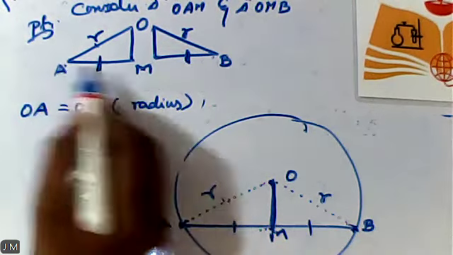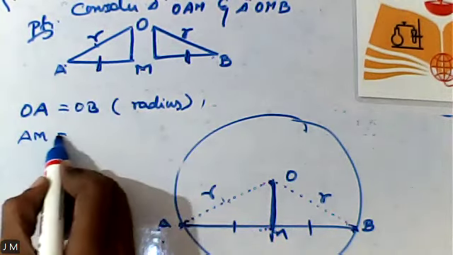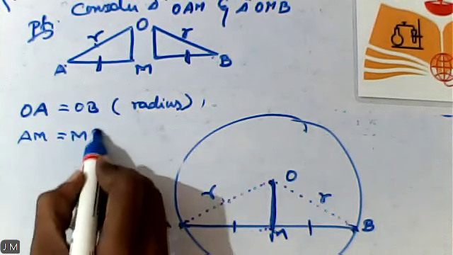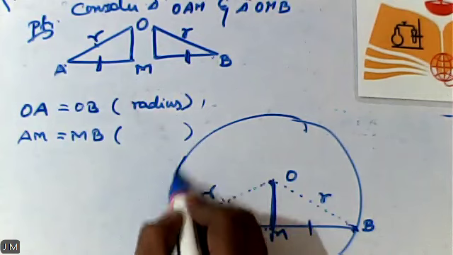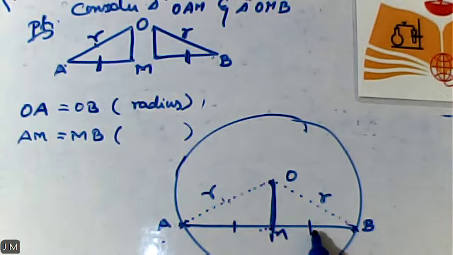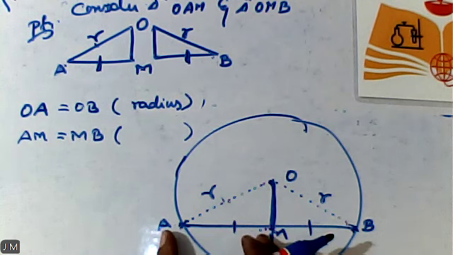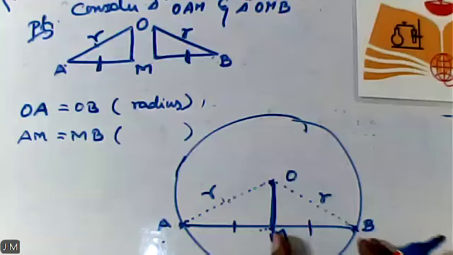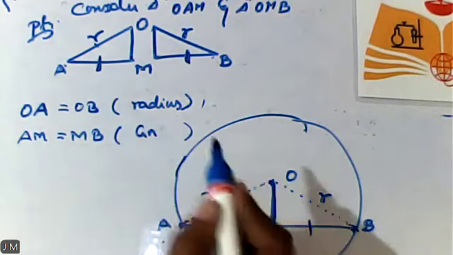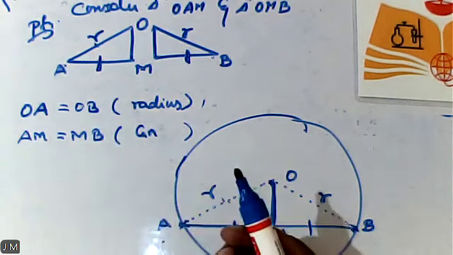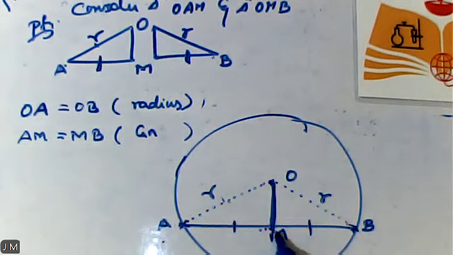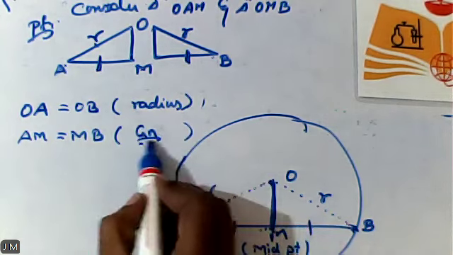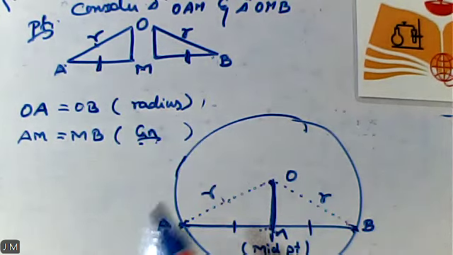Next, AM is equal to MB. Yes or no? Now, can you tell me the reason? AB is a chord. My AM is equal to MB. How come the length of AM is equal to MB? Already it is given. Simply you can mention that it is given, or you can write it elaborately. M is the midpoint of AB. Next, shall we move on to the next side?